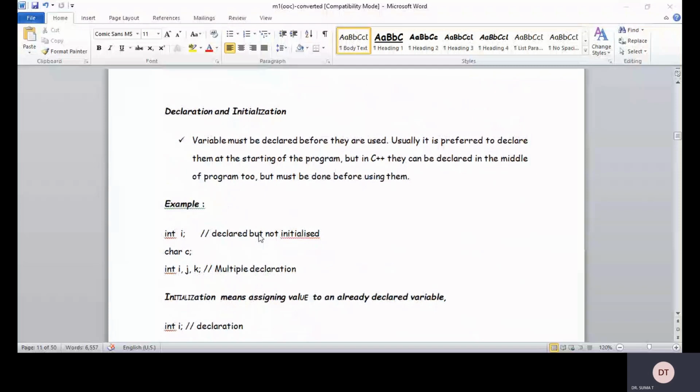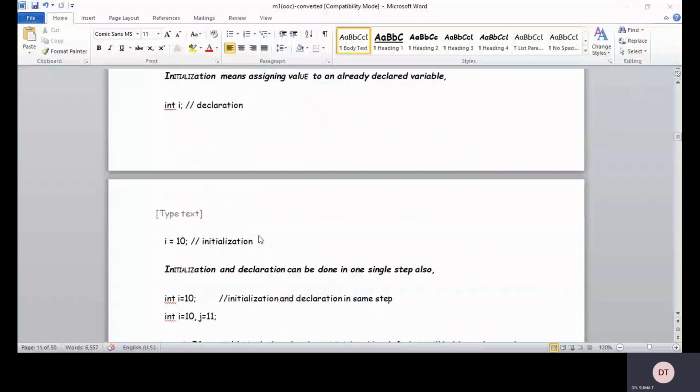Now multiple declaration: when we want to declare more than one variable, we use the comma operator as a separator. Initialization means assigning some value to an already declared variable. int i, this is the declaration, and i is equal to 10 is the initialization.